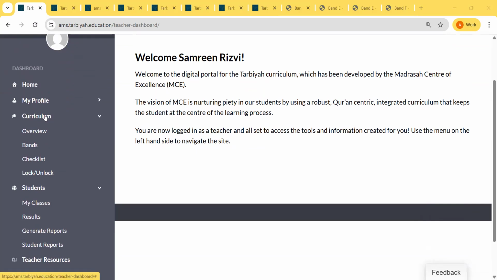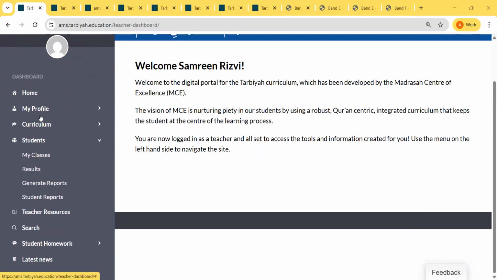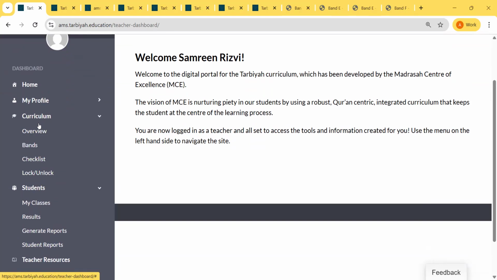We will start with the curriculum portion. First, when you click on the curriculum, you will see there is overview, bands, checklist, and lock and unlock. I will skip to the bands portion, where you will see I have access to all the bands, but as a teacher, you will only have access to the band for the level that you're teaching. So when we click on bands,